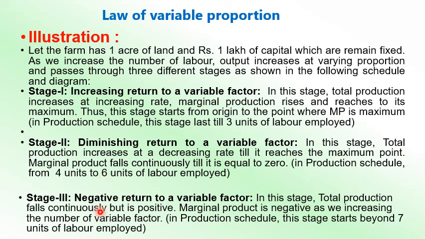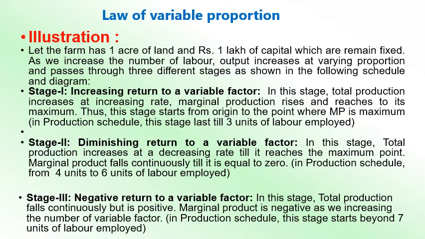And the third stage is the negative return to a variable factor. In this stage, the total production falls continuously, and the marginal product is negative as we increase the number of variable factor. In the production schedule we have seen that beyond the 7th unit of labor employed, total production declines because the marginal product is negative. 7th is giving -2 and 8th is giving -3, and because of that total production declines. It is known as negative return to a variable factor.